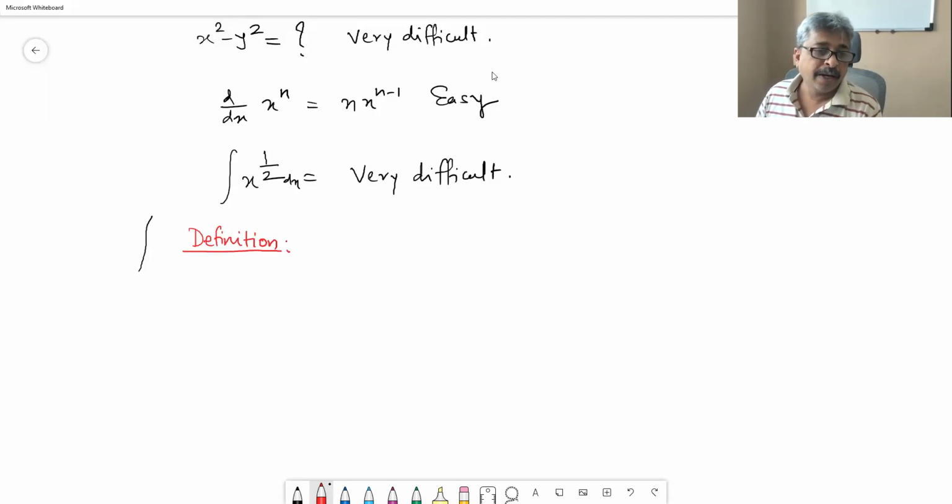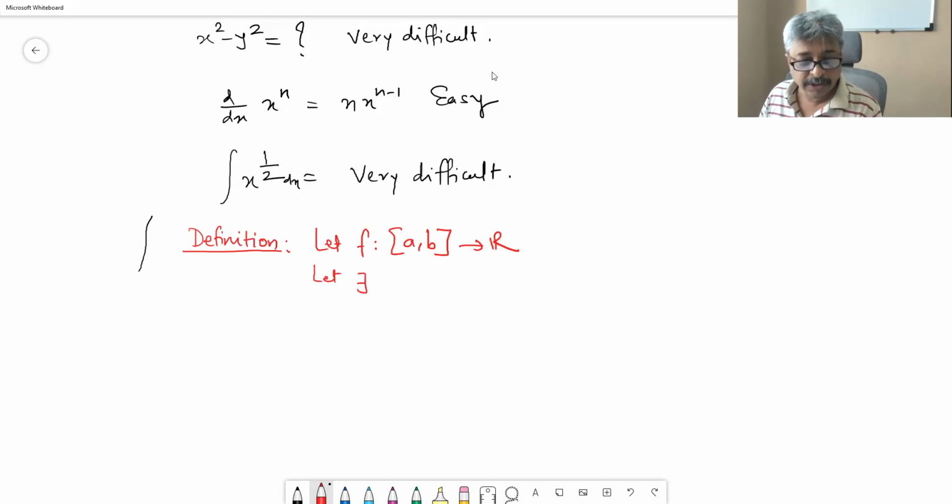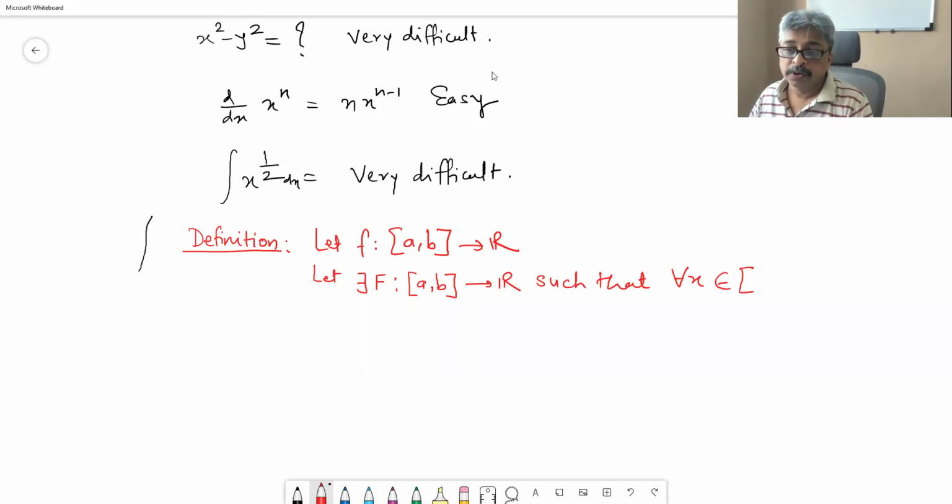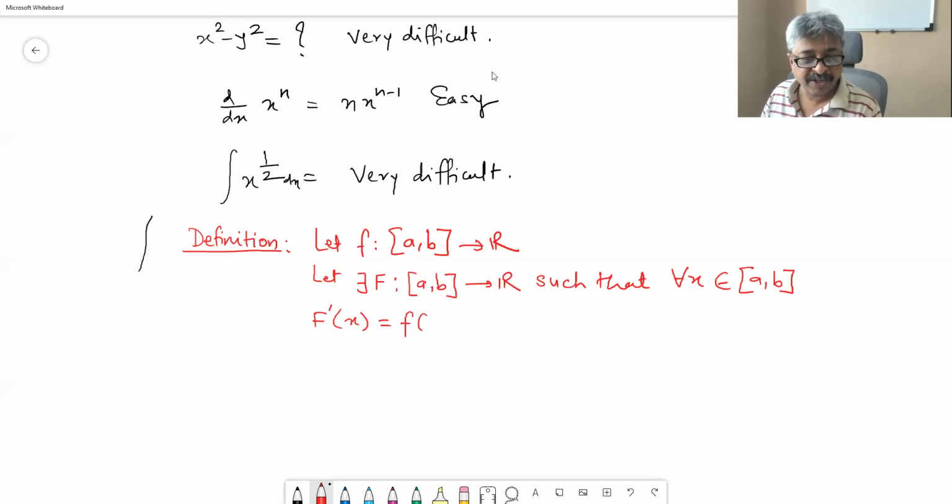Let f be defined from a to b. Let there exist a capital F from a to b to R such that for every x belonging to (a, b), F dash of x is equal to f of x.